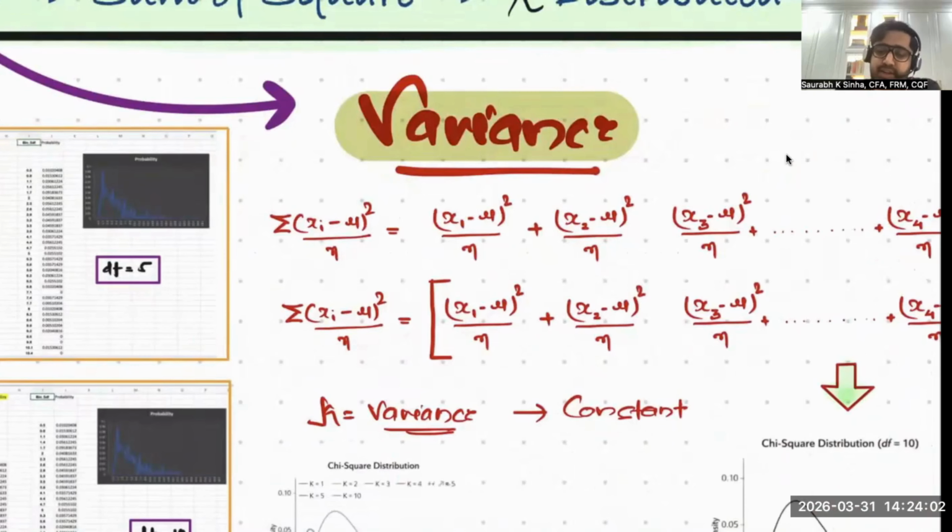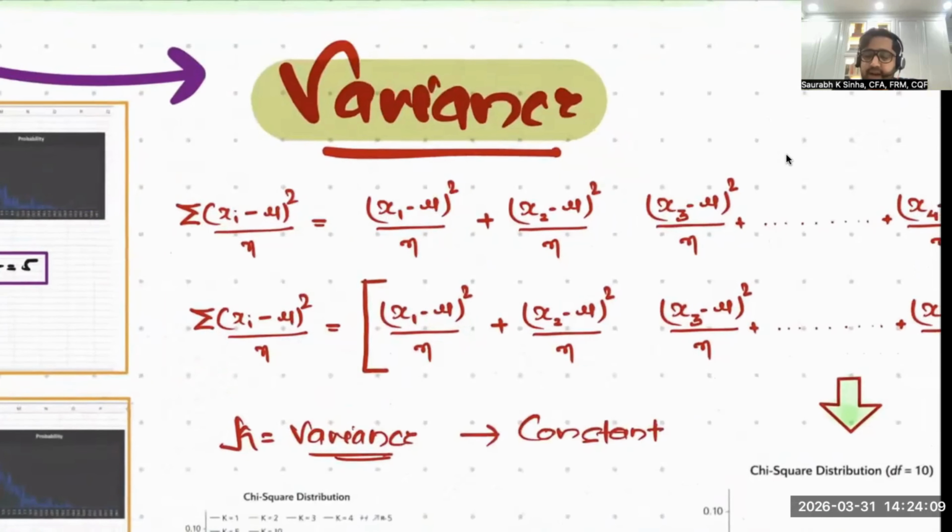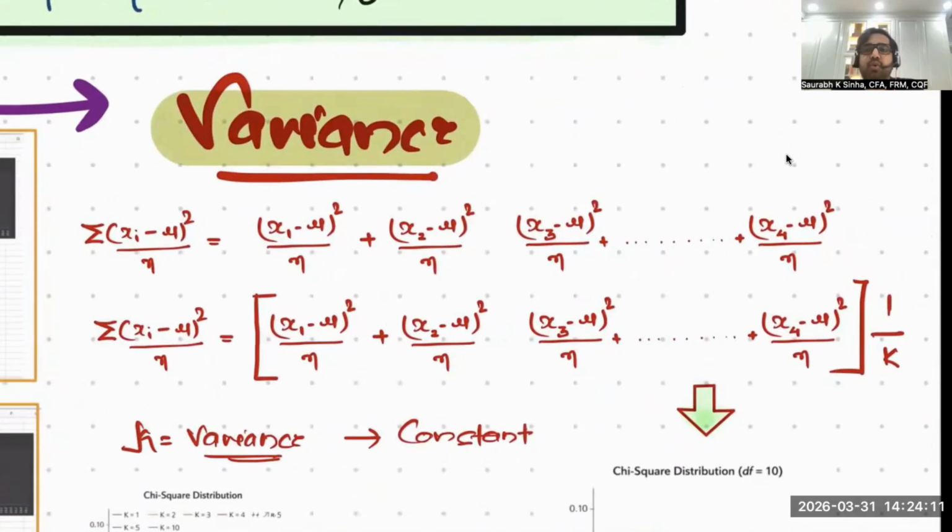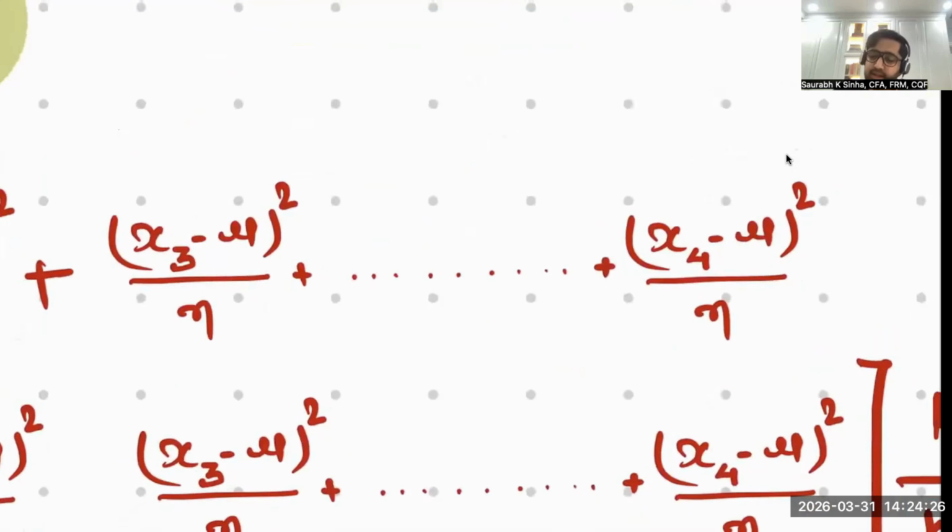See, what is the formula of variance? The formula of variance is summation of (xi minus mu) whole square upon n. If you expand it, the formula is (x1 minus mu) whole square upon n plus (x2 minus mu) whole square upon n plus (x3 minus mu) whole square upon n, and so on till (xn minus mu) whole square upon n.